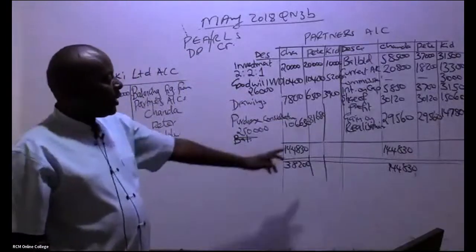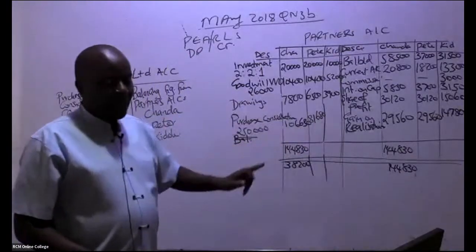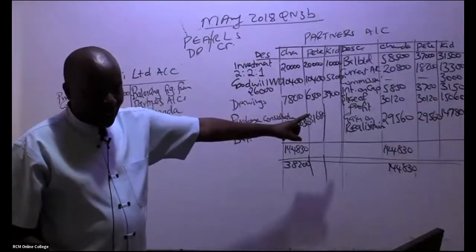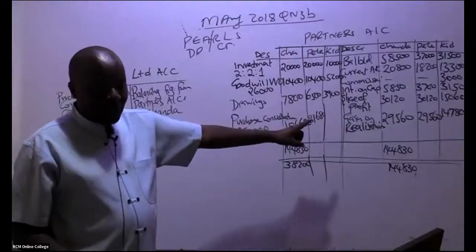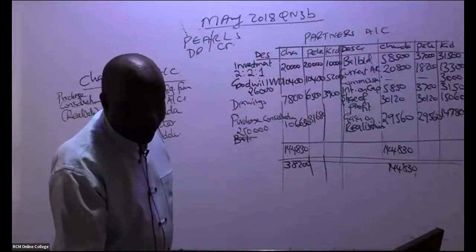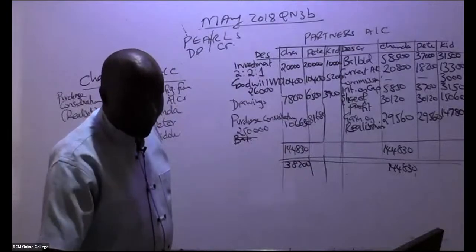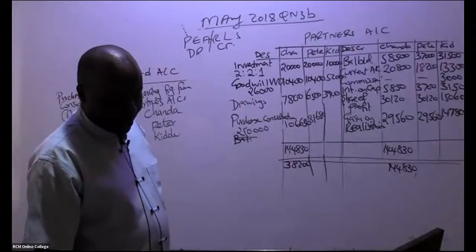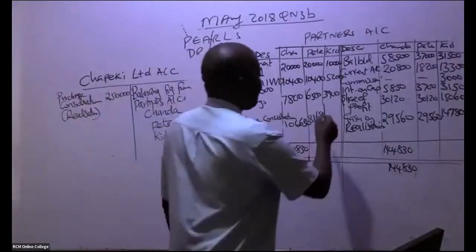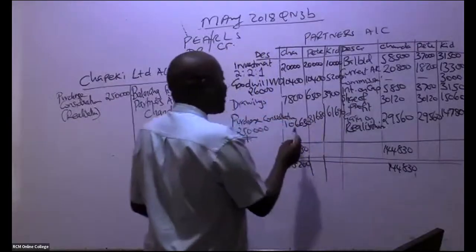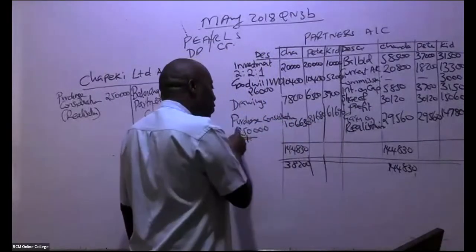How about balancing figure for Kidole Sambusa? 62,690, or 61? Be keen. 61,690. So if you want to know whether you are correct, see whether the three figures are adding to 250,000.